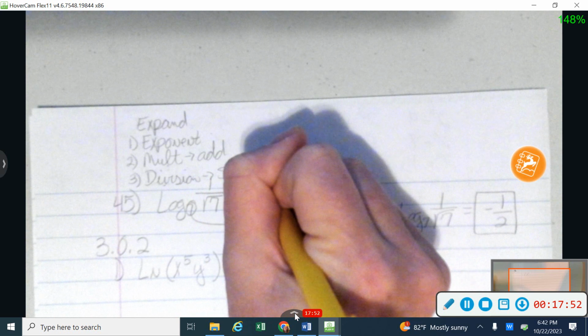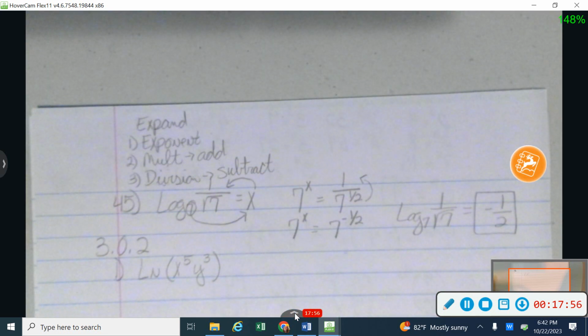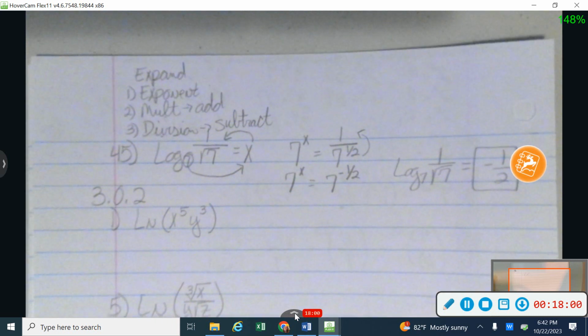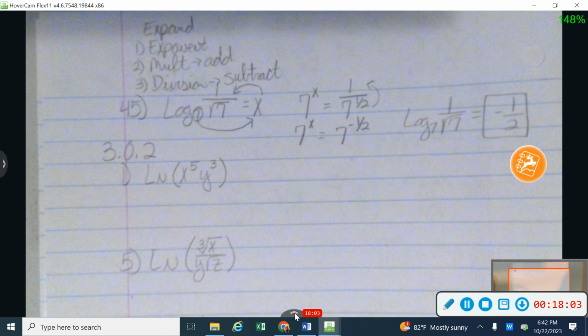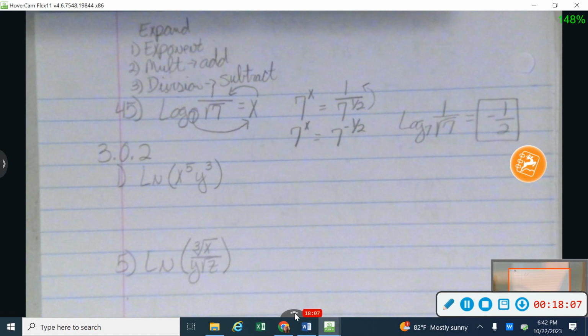And that's the order that I'm going to go in. I'm going to start with my exponent, go to my multiply, and then finish off with my division. All right, so on number 1, I don't have anything that's working with division. Actually, I'm going to go ahead and do my multiplication here first.